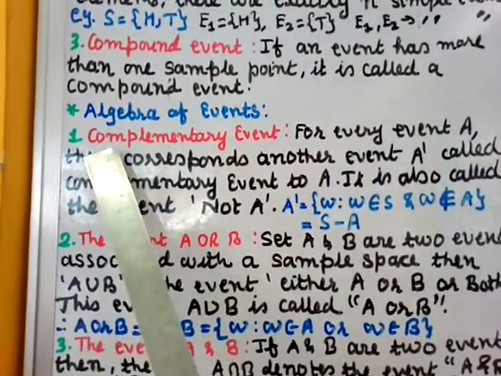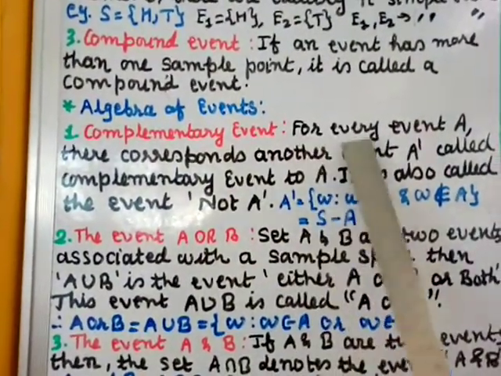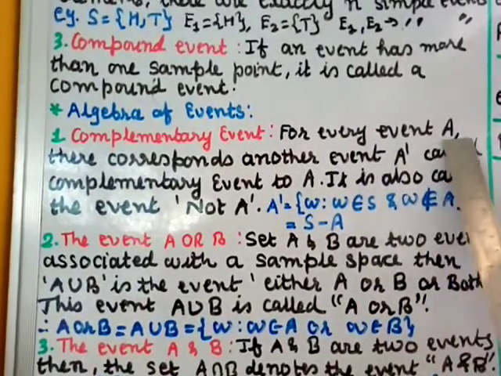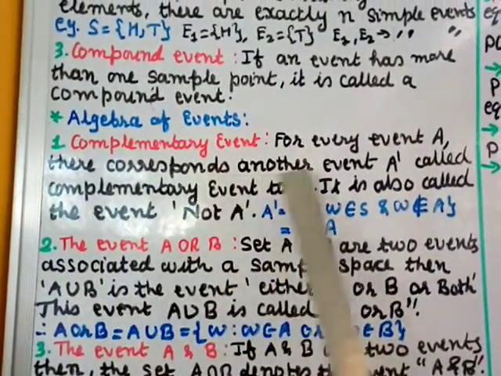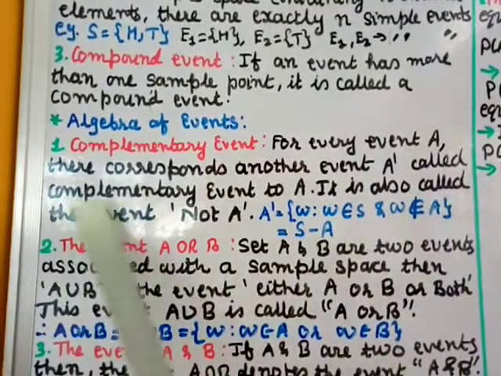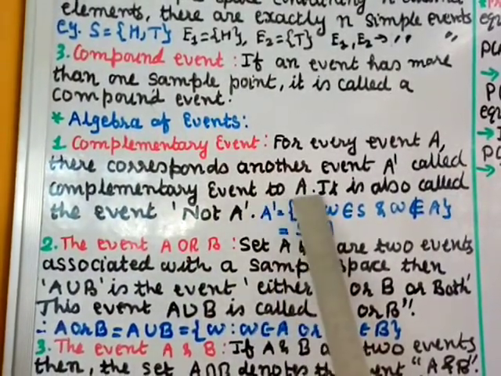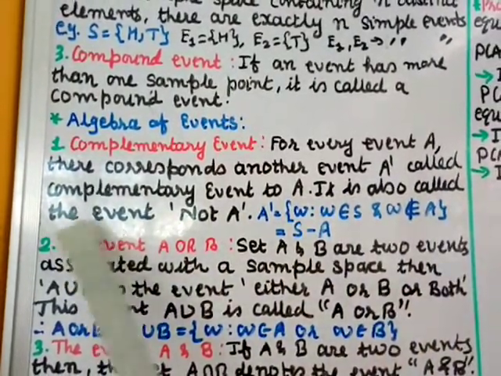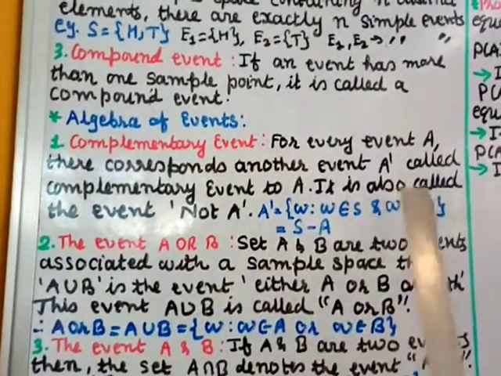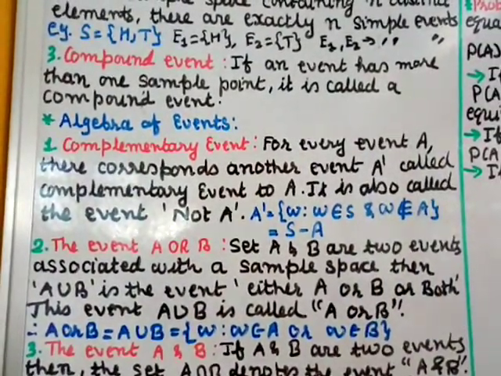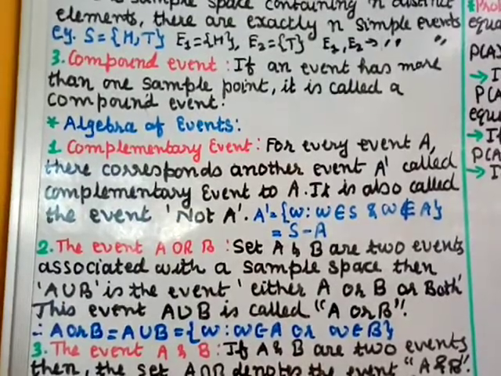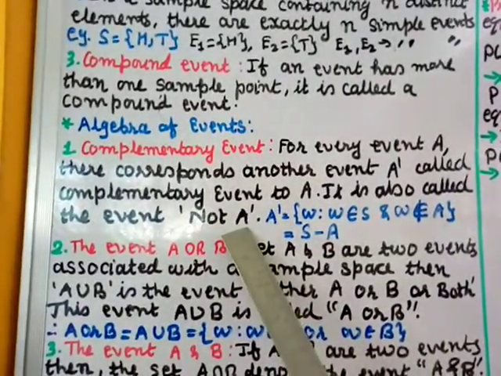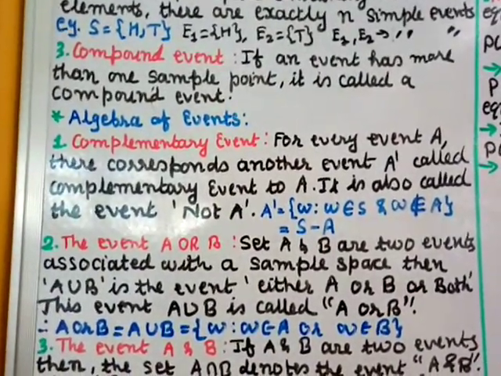Number 1 is the complementary event. For every event A, there corresponds another event A dash, called the complementary event of A. It is also called the event not A. As I said, it is defined using set theory.